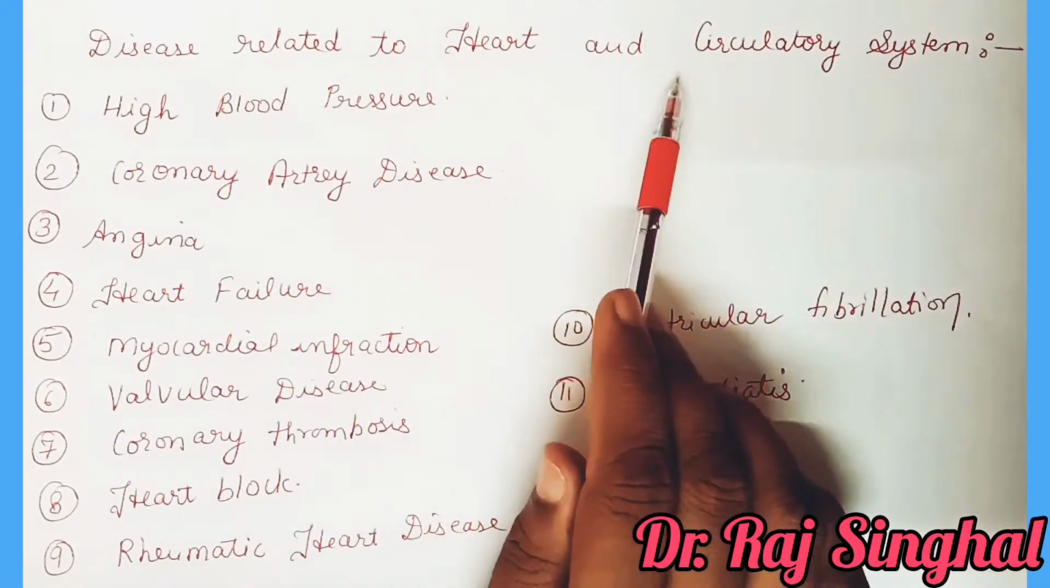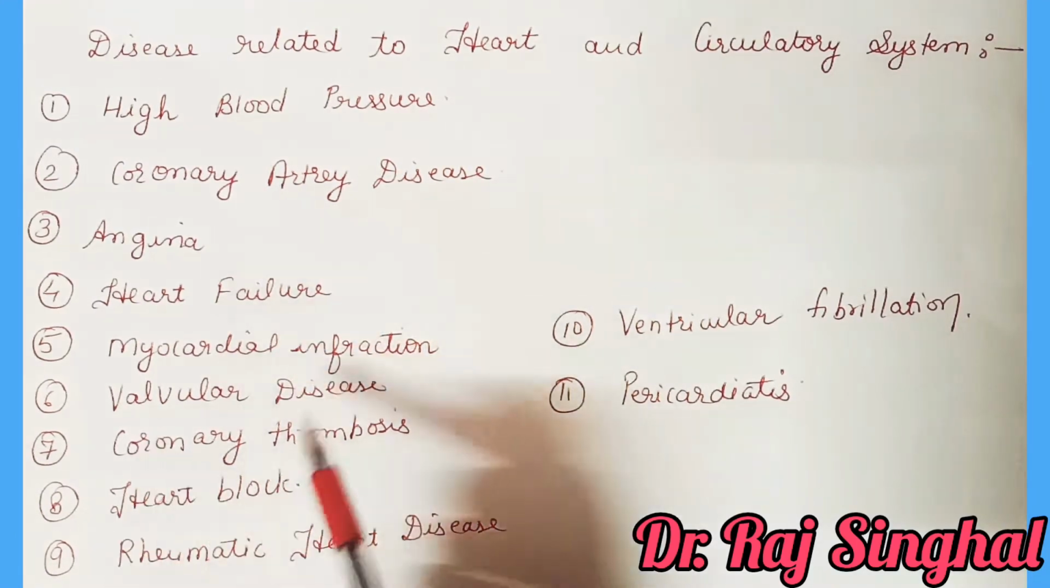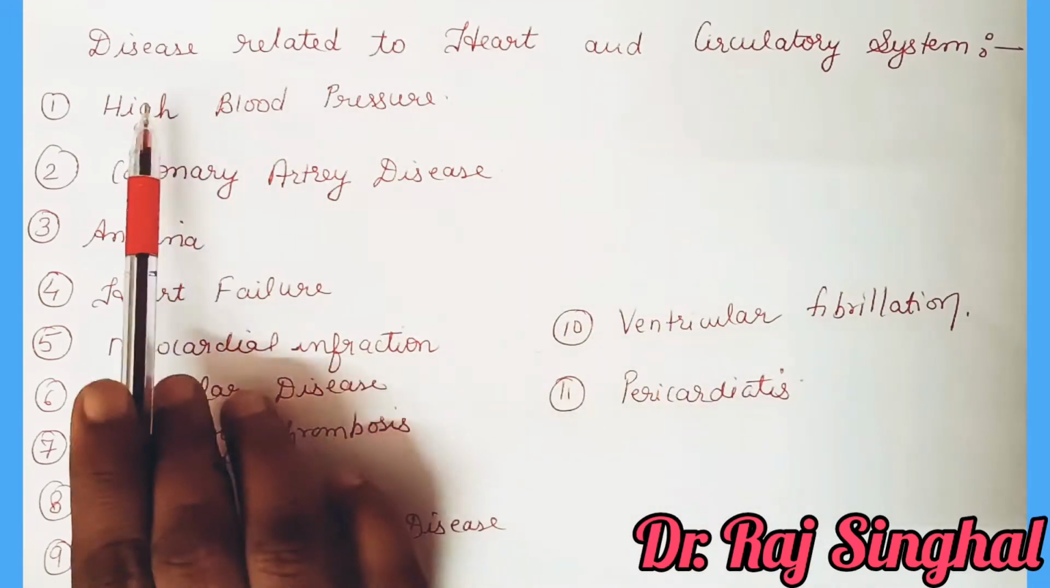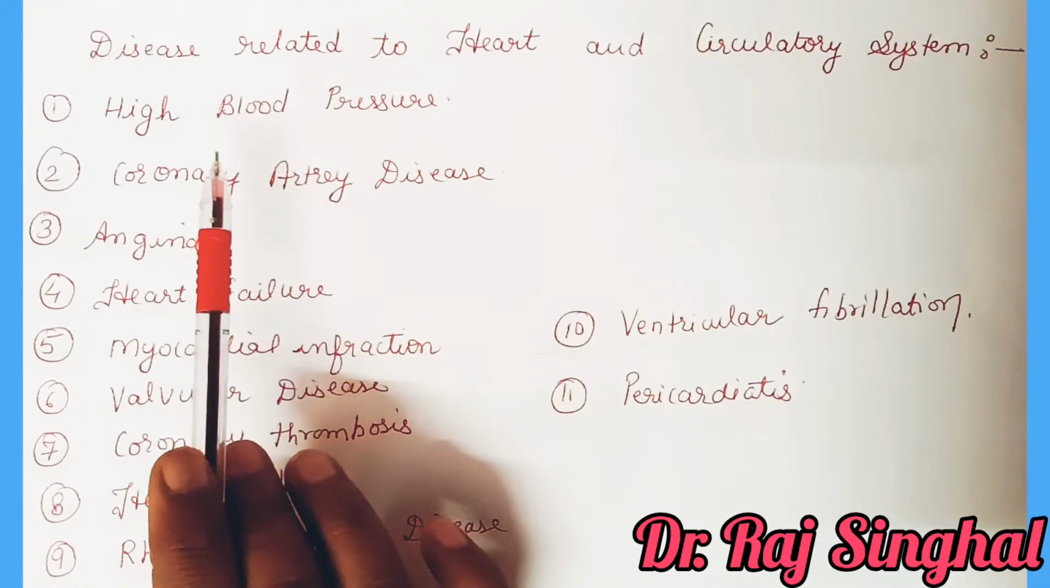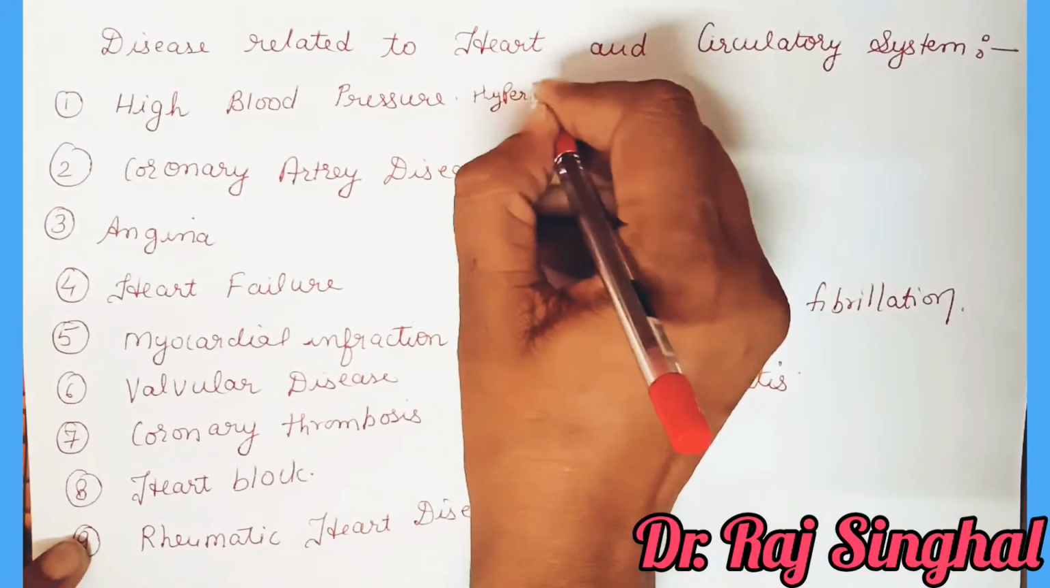Disease related to heart and circulatory system. Some of the common diseases which are related to heart and circulatory system are: first, high blood pressure. High blood pressure is also known as hypertension.